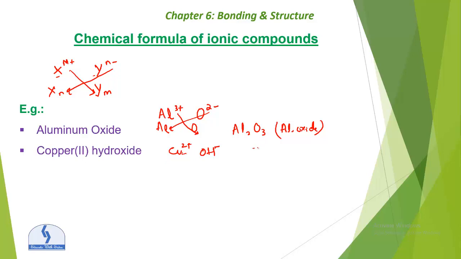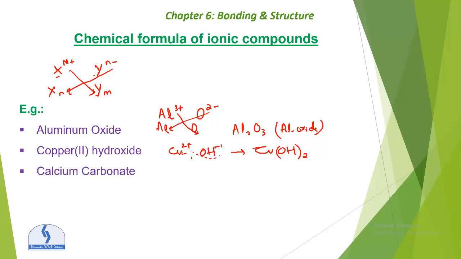Any guesses? The copper and hydroxide here. Hydroxide is basically minus 1, so 1 will come here. This is 1, and we are not writing 1 here, obviously. And the 2 plus, that is 2, is coming this side for the whole OH. That will become Cu(OH) whole twice. That will be the formula of the ionic compound copper hydroxide.